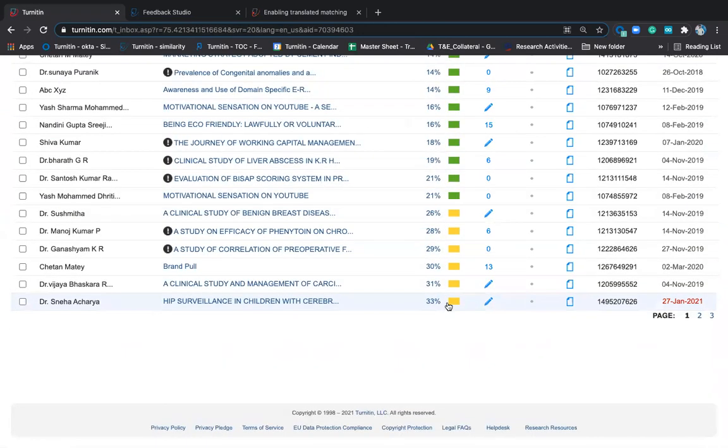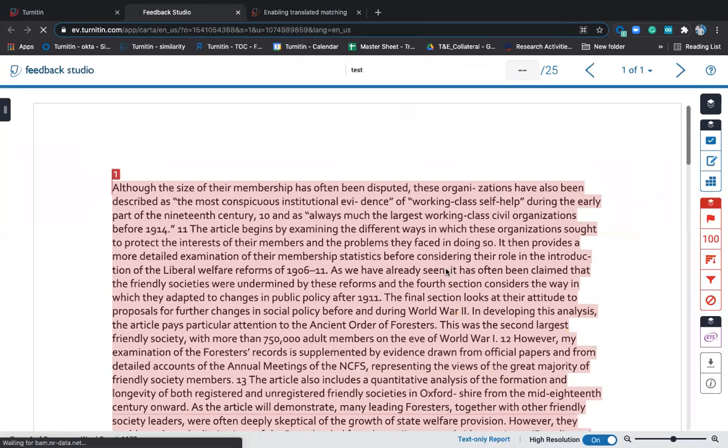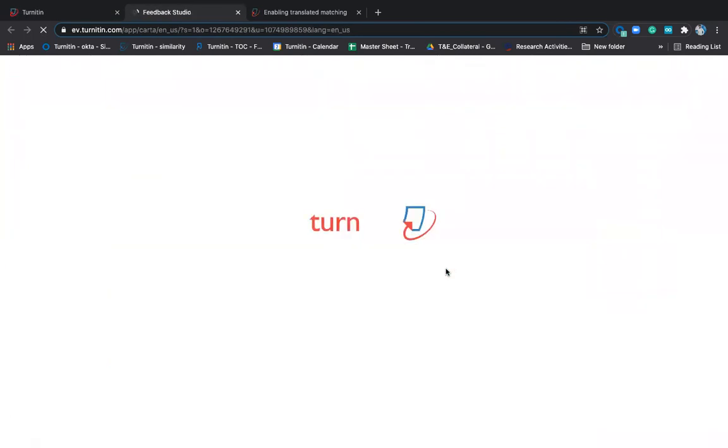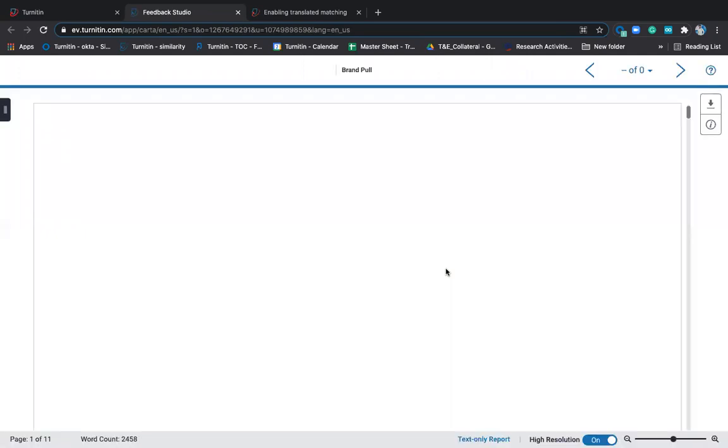Let's take something which is 30% of similarity. This 30% of similarity will show you what exactly this document has in the similarity. This is not 30% plagiarized. This is 30% similarity. Have some eye on this. This is very important. How do you interpret the similarity report?